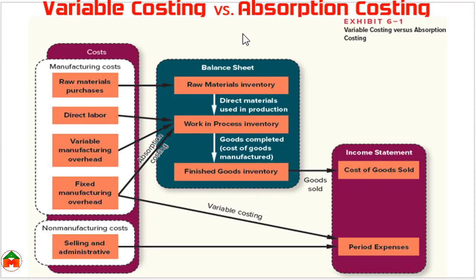The main difference of variable costing and absorption costing is that in variable costing, we only show the above three: direct material, direct labor and variable manufacturing overhead. And in absorption costing, we also add the fixed manufacturing overhead with the other three costs to consider the product cost.